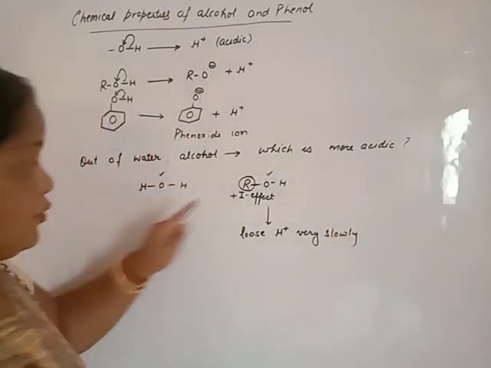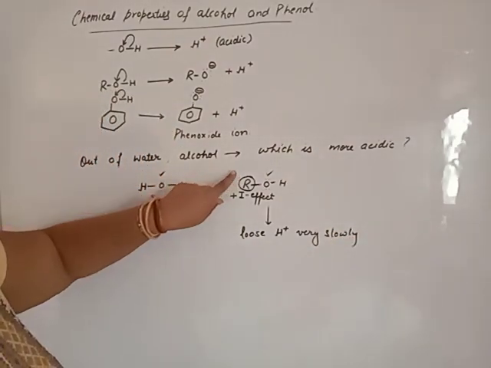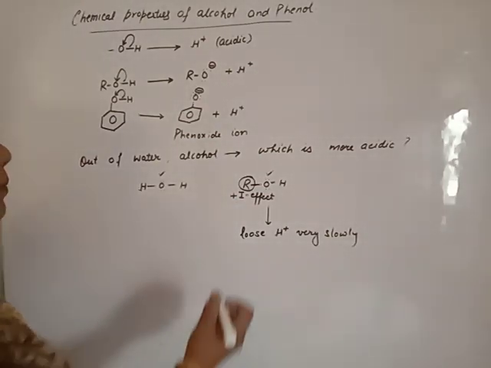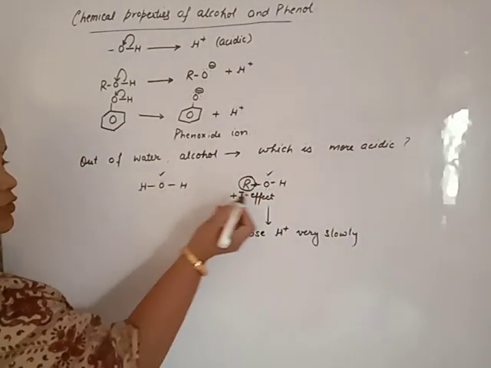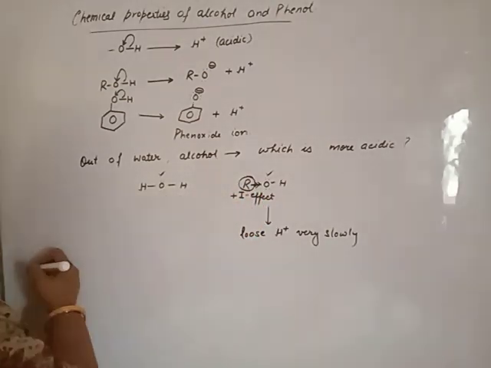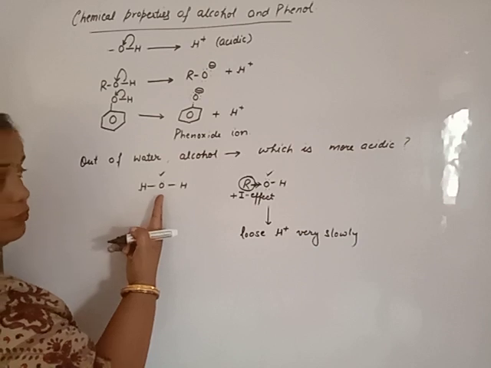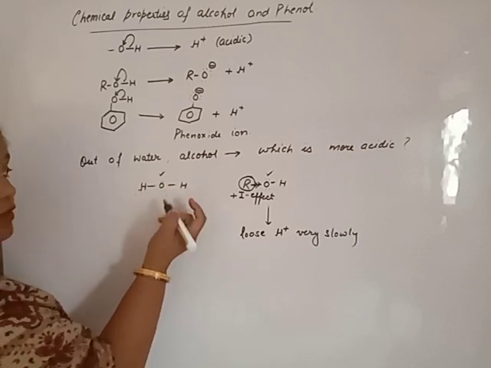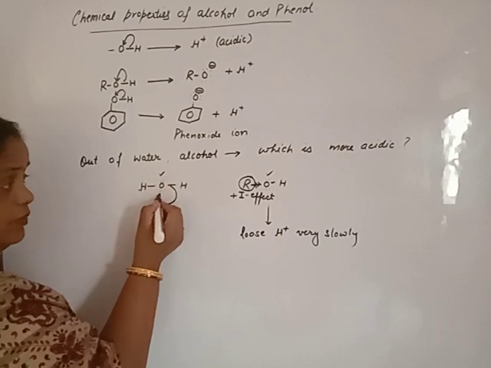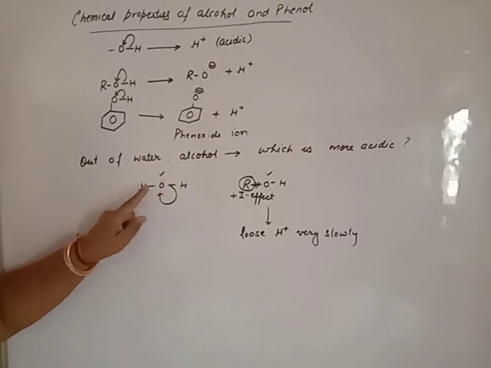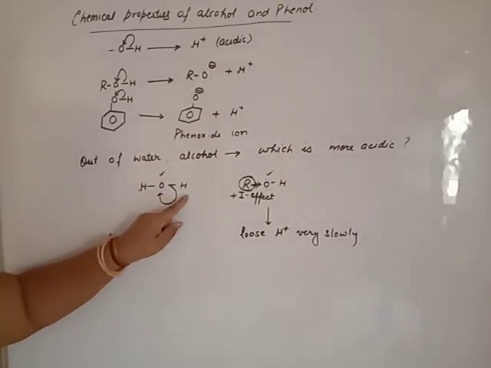Why? Due to the presence of the alkyl group, which has an electron donating inductive effect. But in case of water, beta, water does not contain any alkyl group. So due to the more electronegative nature of oxygen, water loses one of its hydrogen atoms to attract electrons towards oxygen, due to the absence of any alkyl group.